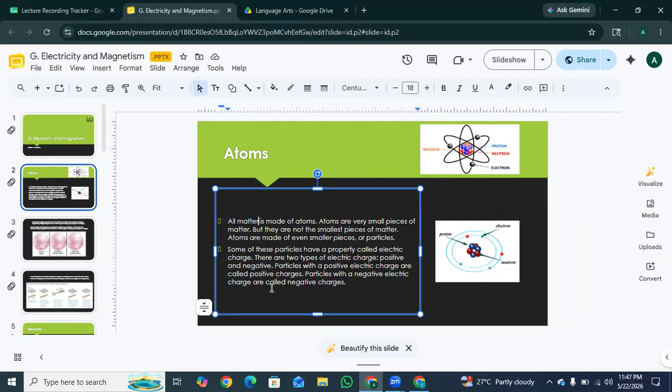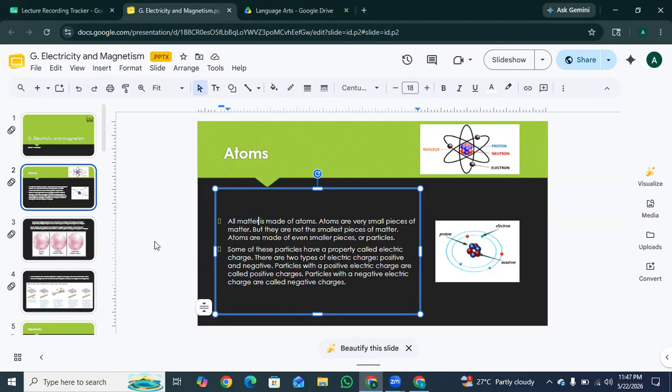So, basically, inside an atom there are three types of particles: protons, electrons, and neutrons, which we will discuss in detail. And they carry different types of electric charges: positive, negative, and also neutral.